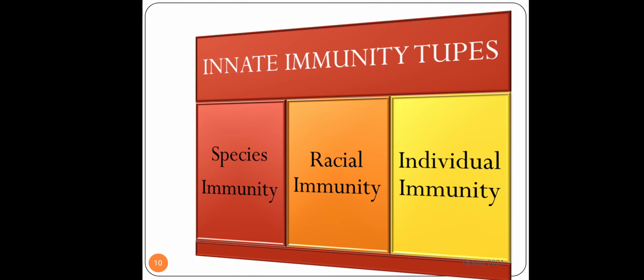It is specific to that particular genus or species, not affecting all the species. There could also be something called host range, wherein one particular organism can cause infection to more than one species. That is a little different.